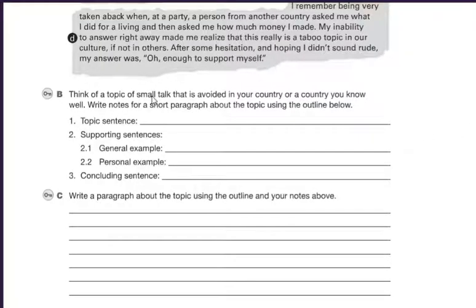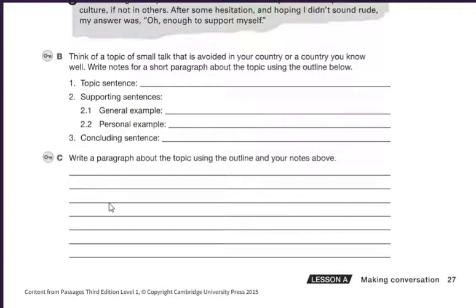Then it says, think about the small talk that is avoided in your country or a country you know. Write notes for a short paragraph about the topic using the outline below. So we have the topic sentence, supporting sentence, general example, personal example, concluding sentence. And then you will organize it and write in this section. No? So you will write your paragraph right here using your outline.